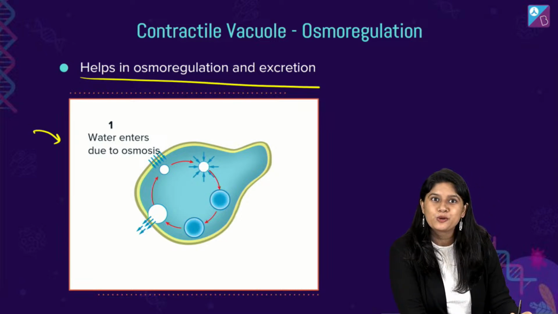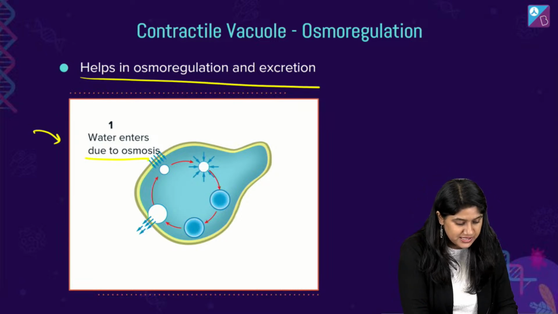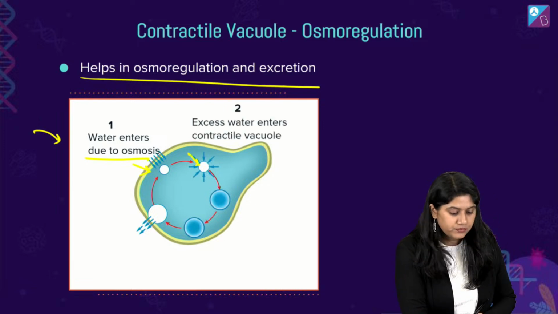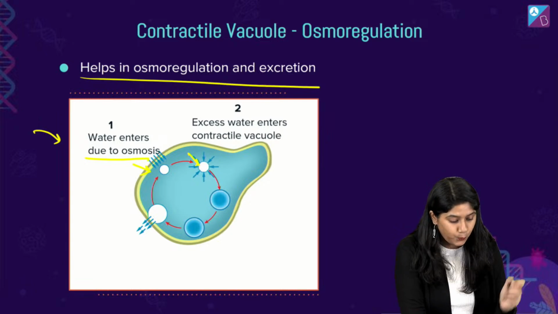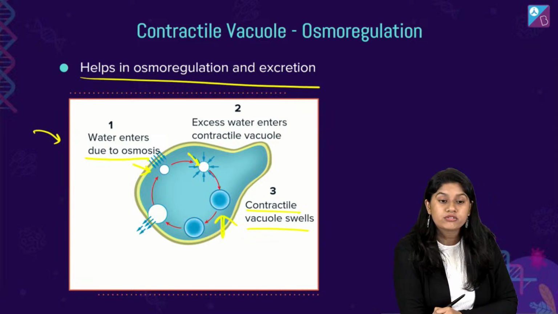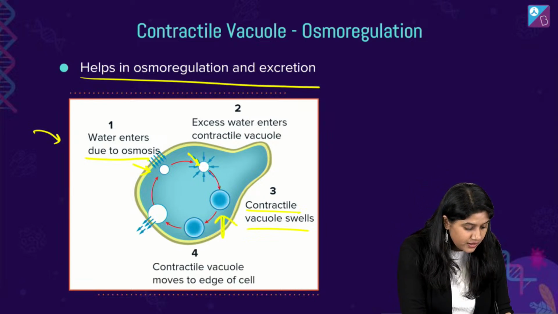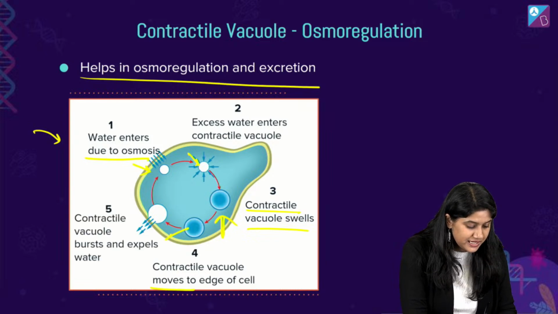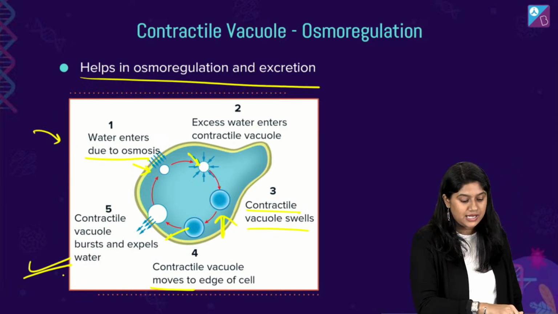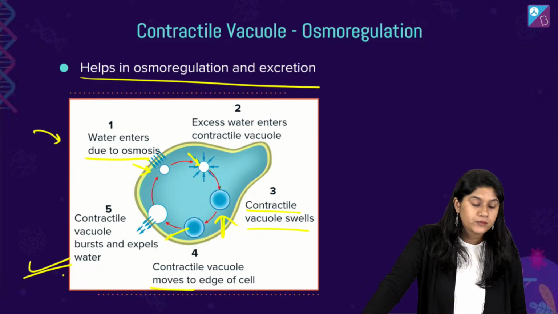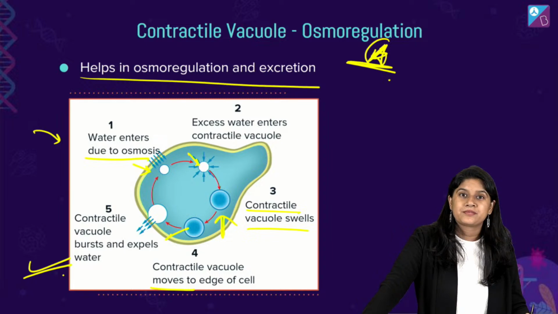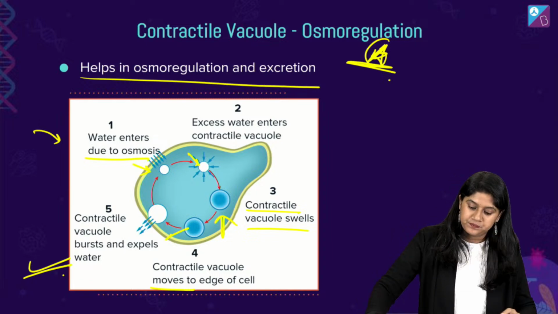So let's understand what is happening over here. Water will be entering the cell due to osmosis. फिर क्या होगा? Excess water will enter into the contractile vacuole. उसके बाद में क्या होगा? It swells. We can see there's a swelling of the vacuole, and this will be moving to the edge and releasing the extra things. It will burst and release whatever it's carrying, expelling the extra water. All of you clear? It plays a very important role in osmoregulation. Easy peasy.